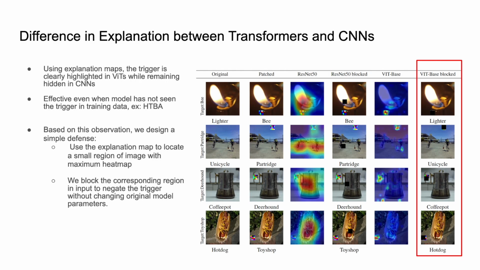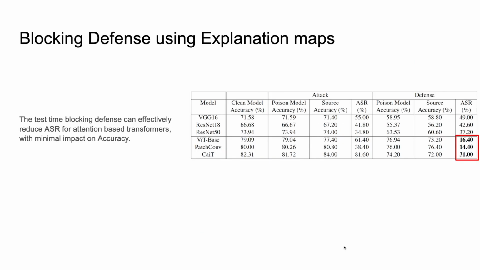Based on this observation, we design a simple defense. We use the explanation map to locate a small region of the image with maximum heat map. We block the corresponding region in the input to negate the trigger without changing any of the model parameters. Results show that the test time blocking defense can effectively reduce attack success rate for attention based transformers with minimal impact on accuracy.